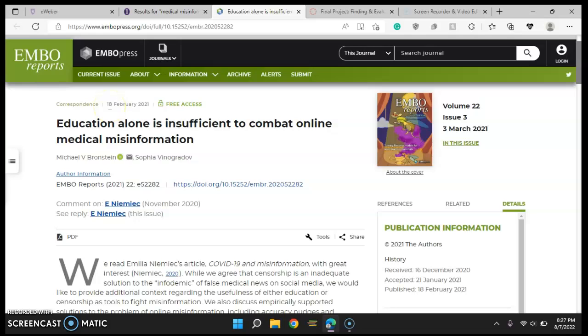Publication date in these cases is very important because we're talking about a virus, a considerably very new virus. It is always evolving, so anything that is even posted a few months ago could have potentially false information, which was true then, but it's false right now. So it is always important to have the publication date so no one gets harmed by it or takes it as right information and potentially can spread misinformation.